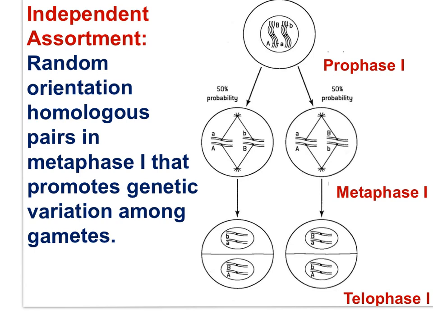Again, you can follow the alleles noted through the two possible positions of homologous pairs. With only 2 pairs of chromosomes, there are 4 genetically different gametes produced, but imagine 23 pairs. The number of possible arrangements at the metaphase plate is 2 to the 23rd power. Random assortment is the random orientation of homologous pairs in metaphase 1 that promotes genetic variation among gametes.